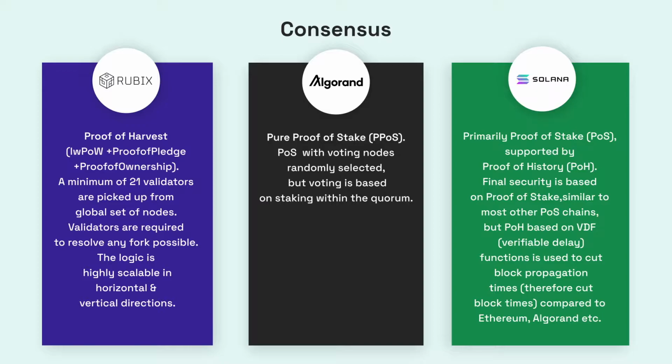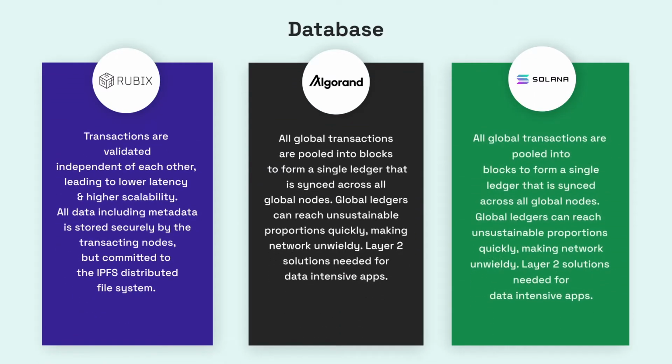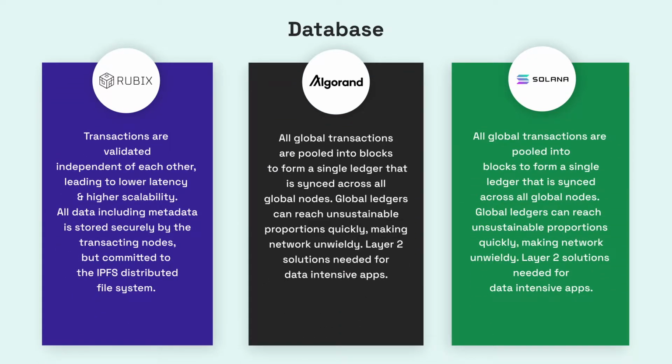In proof of stake, voting nodes are randomly selected, and that voting is based on staking with the quorum. At Rubix, transactions are validated independent of each other, leading to lower latency and higher scalability. All data including metadata is stored securely by the transacting nodes, but committed to the IPFS distributed file system. On the other hand, at Algorand and Solana, all global transactions are pooled into blocks to form a single ledger that is synced across all global nodes.